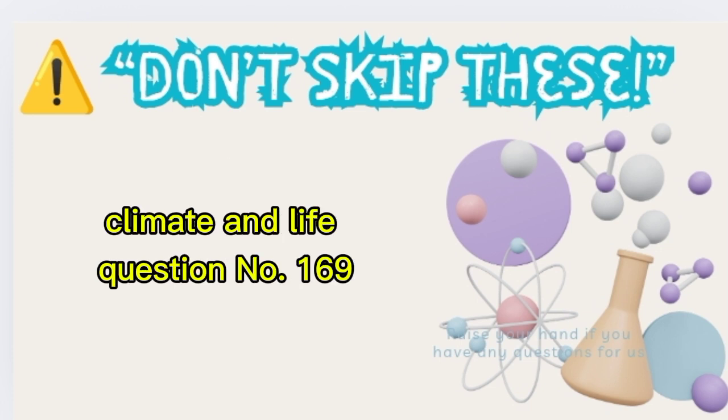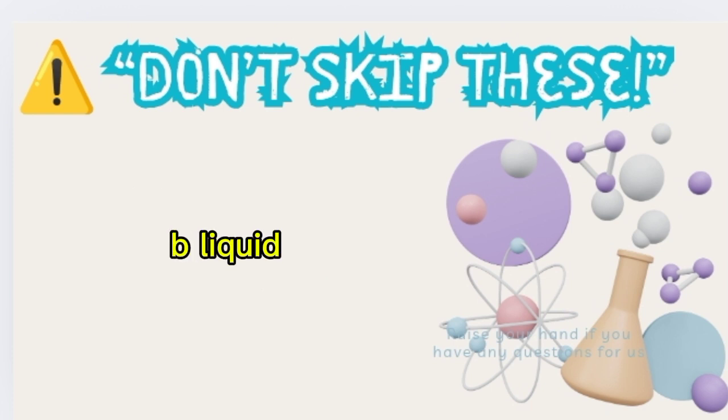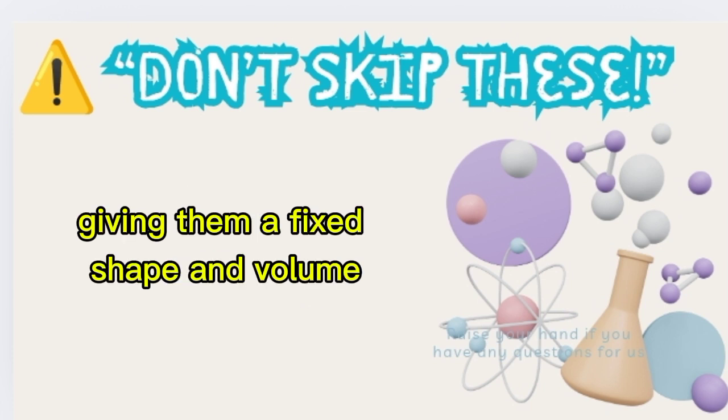Question number 169. Which state of matter has a definite shape and volume? A. Gas. B. Liquid. C. Solid. Correct answer C. Solid. Solids have tightly packed particles, giving them a fixed shape and volume.